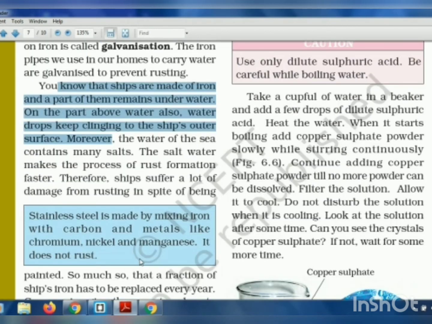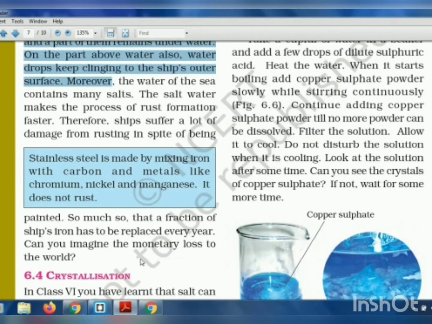Because ships are traveling from one place to another, a very long distance through the sea, through the water. So it always comes in contact with water. That is why it is said that a fraction of a ship's iron has to be replaced every year. So the monetary loss is very high because of that.